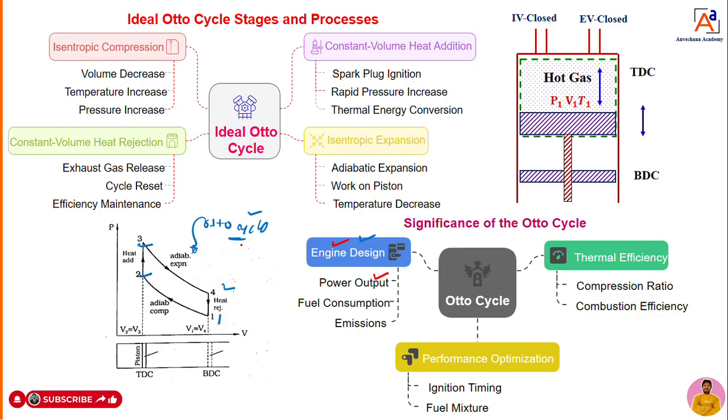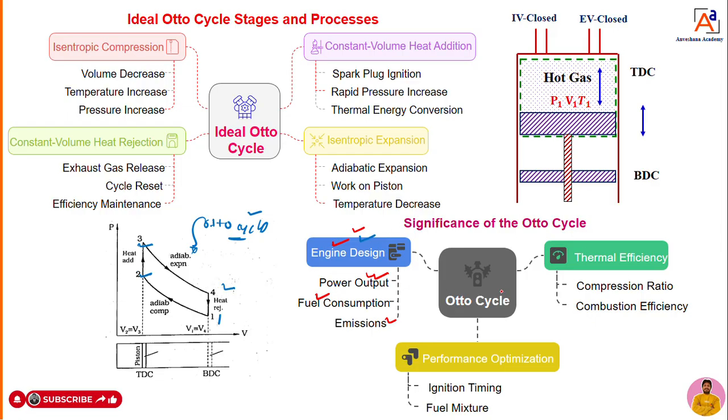With the help of the cycle, I can calculate the output power and how much fuel it is going to consume. Then I can predict the emissions from the Otto cycle. Based upon these calculations, I can design the Otto engine or 4-stroke petrol engine.